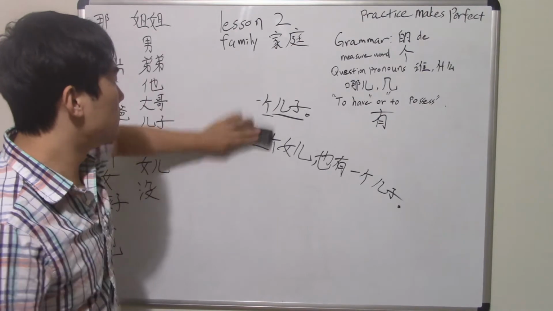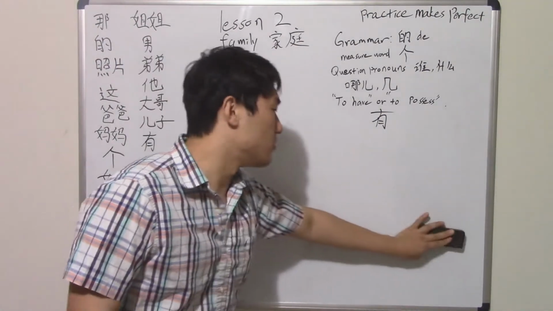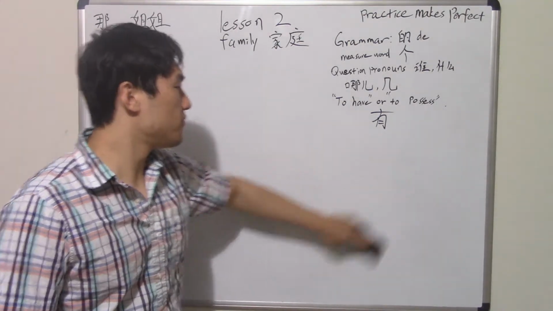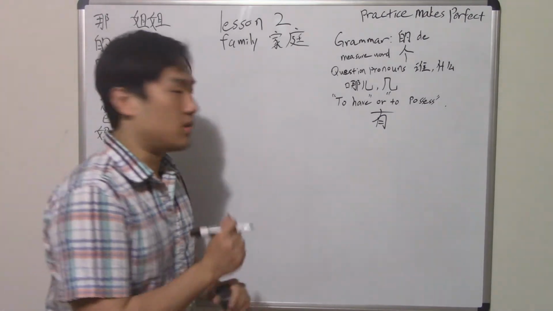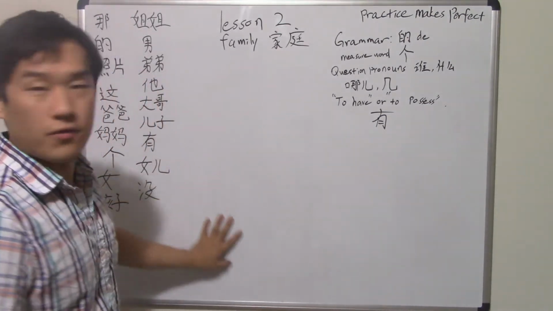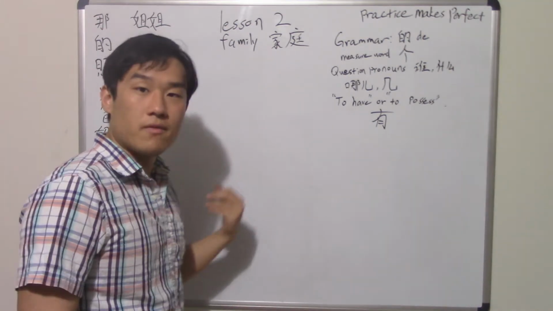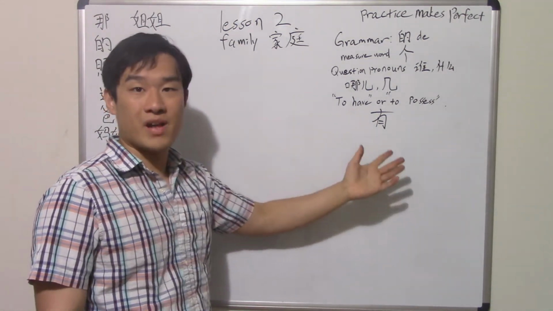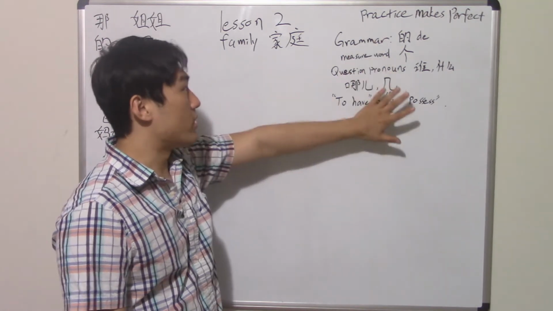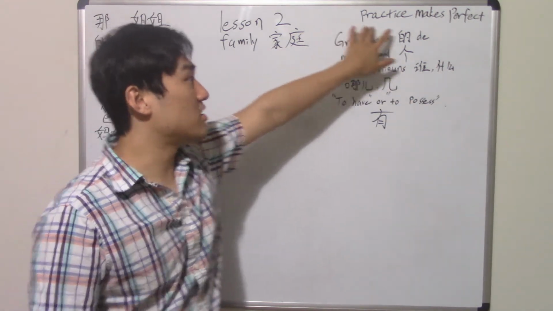Okay. So that is how you use 有 in Chinese. Okay, in the grammar. So that should be all for this part. Okay, just all those general introduction. Make sure you learn all the vocab. Make sure you do a little more practice on your own about this grammar point here. And like I said, practice makes perfect.